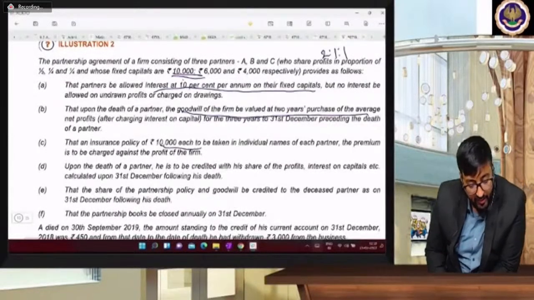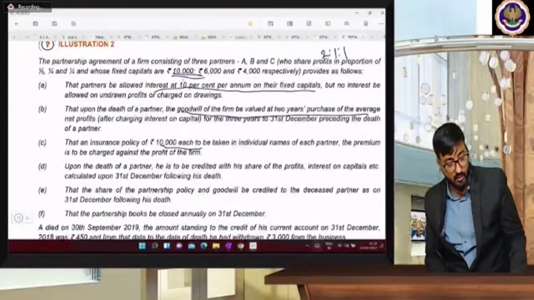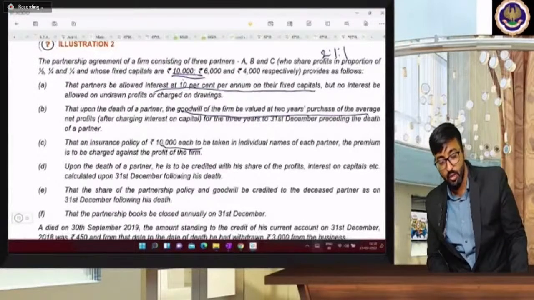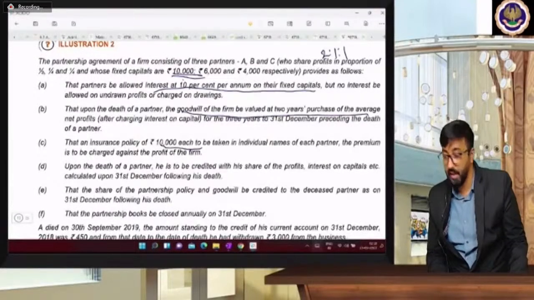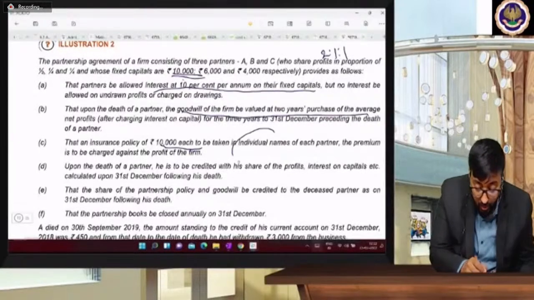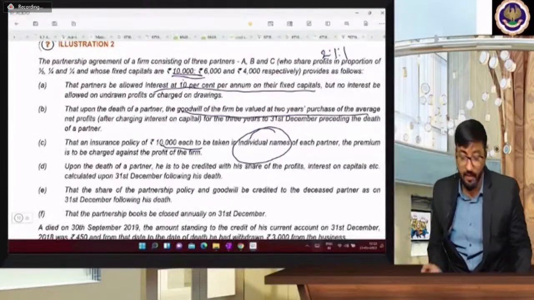Insurance policy 10,000 each to be taken in individual names of each partner. The premium is going to be charged against the profit of the firm. So insurance policy kitna hai beta? 10,000, and the premium is to be charged against the profit of the firm. Individual names means separate policy. It's not joint life policy.